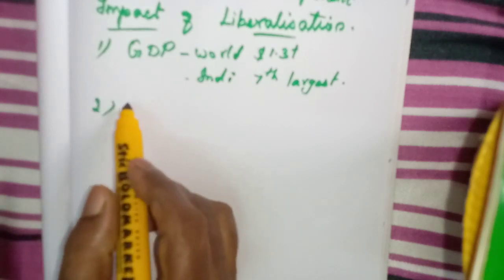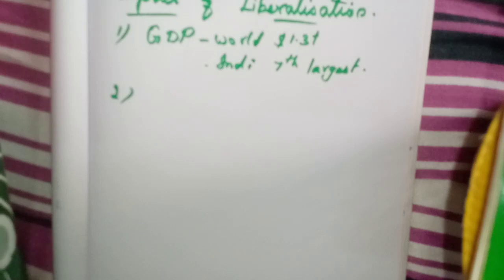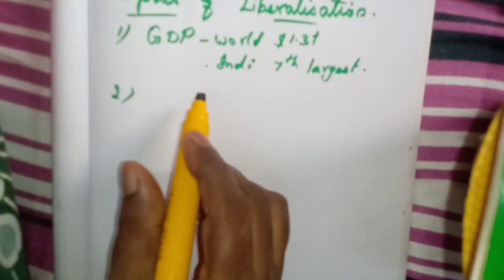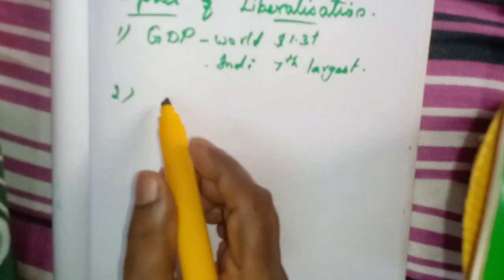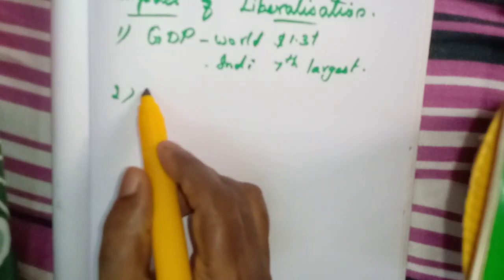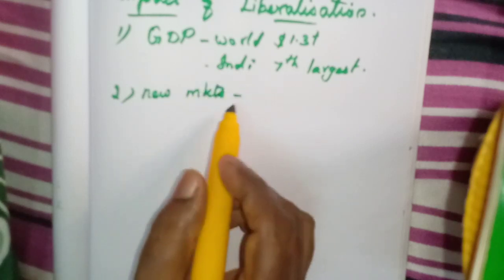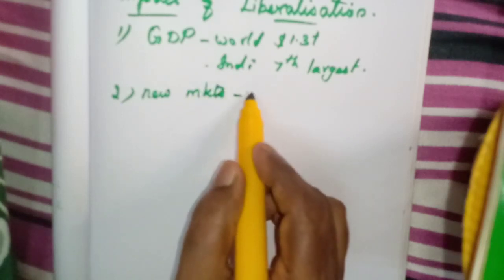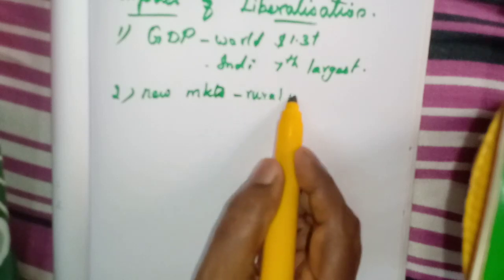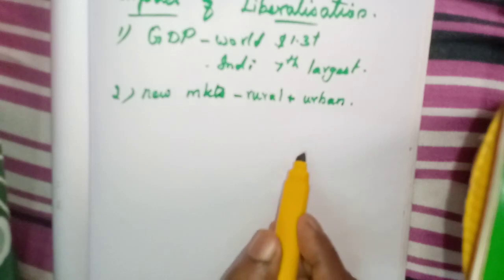The second point is that because of this liberalization, many new markets came into existence, so it has developed both the areas, the rural and urban areas. Both the areas have been developed because of the new markets that came into existence.